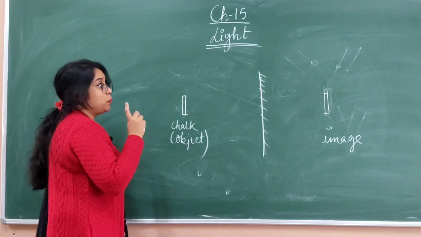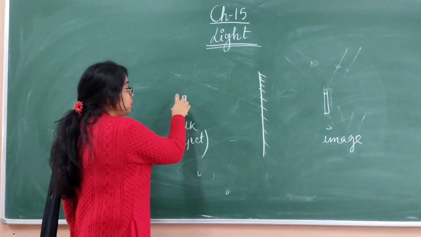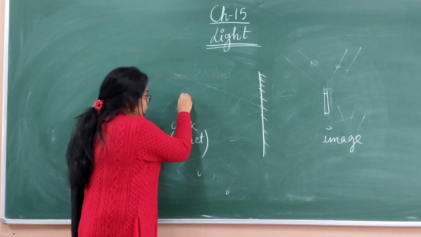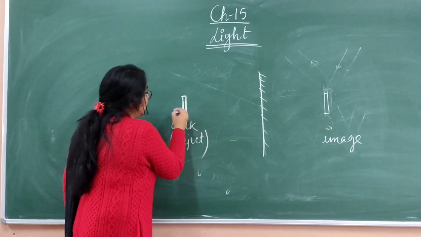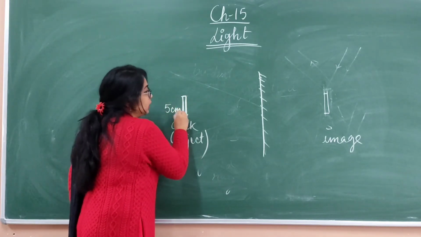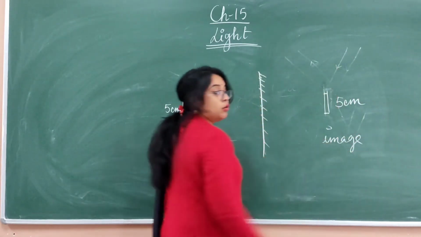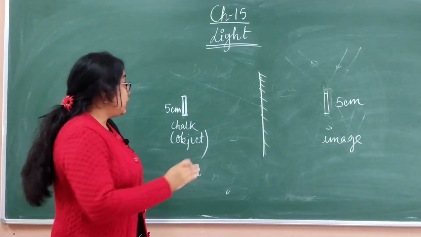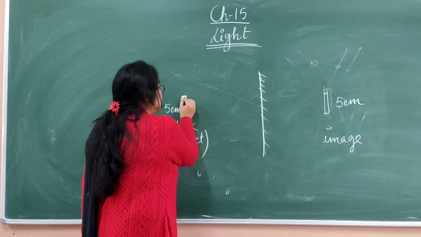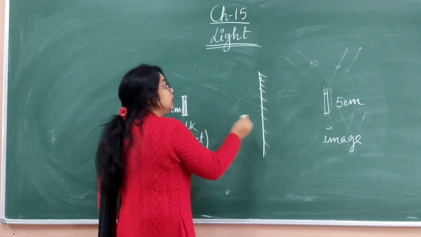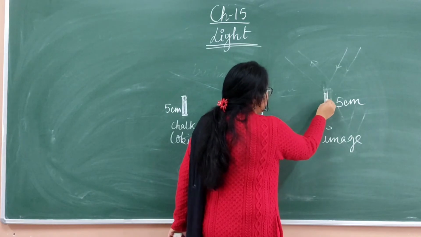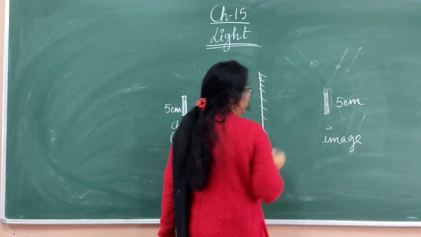Now in case of a plane mirror, the size of the image: if this height is 5 centimeter, then the height of the image will also be 5 centimeter. Next, if it is white in color, then the color of the image will also be white.